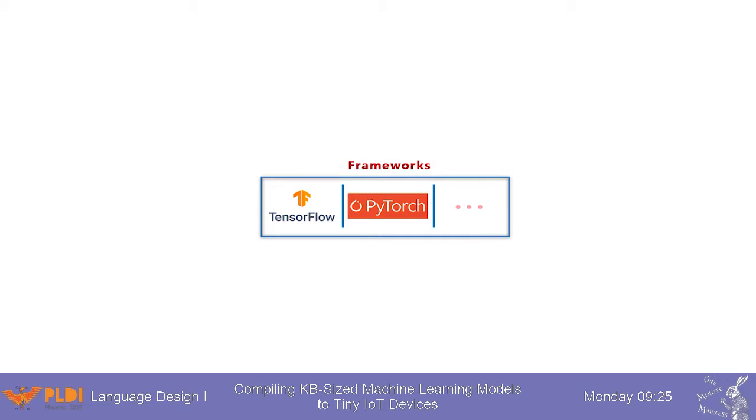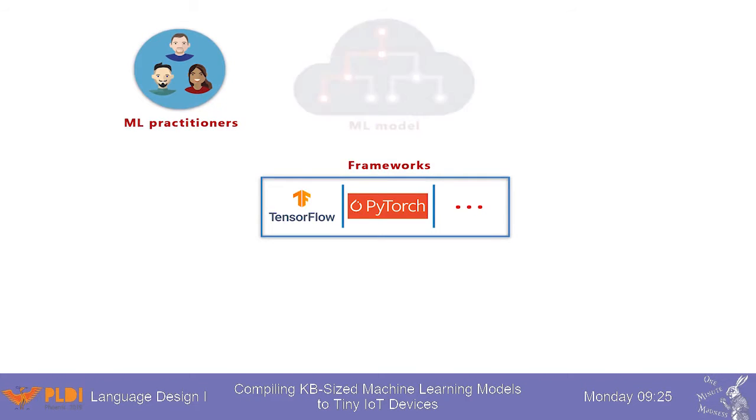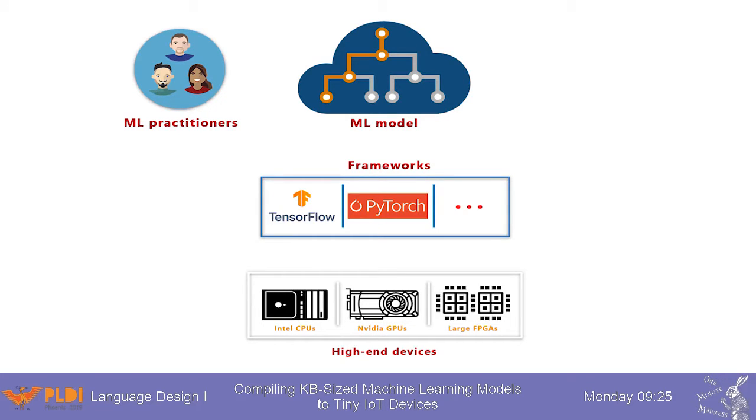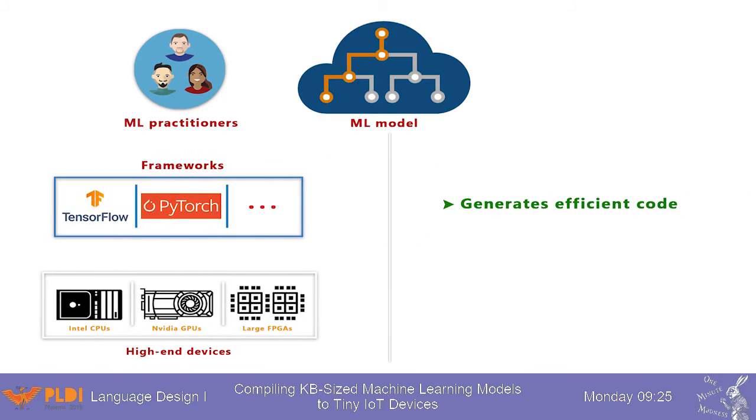Today, a number of frameworks like TensorFlow and PyTorch allow ML practitioners to run ML models on high-end hardware like Intel CPUs, NVIDIA GPUs, and large FPGAs. These frameworks generate efficient code for the target devices without incurring significant developer effort.